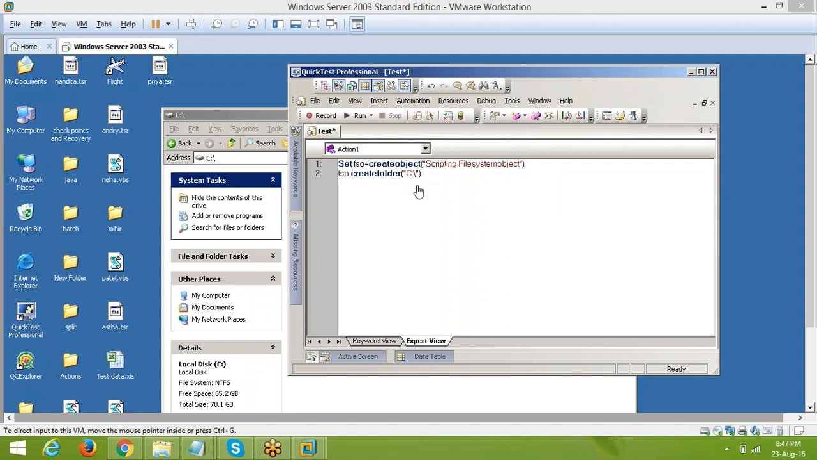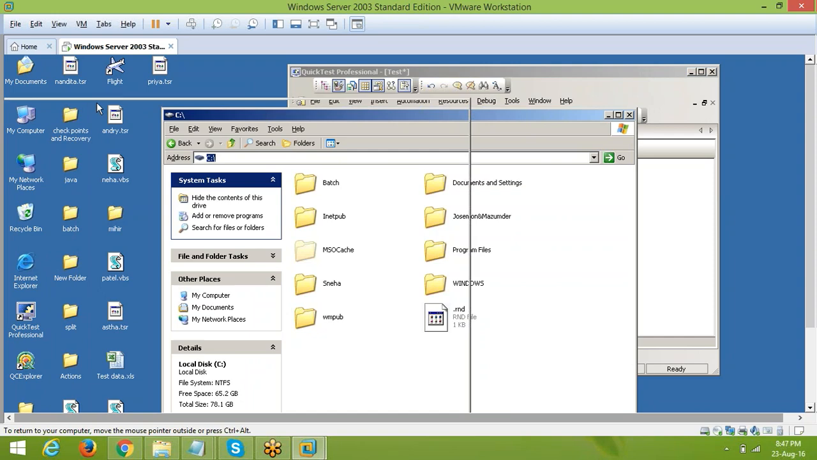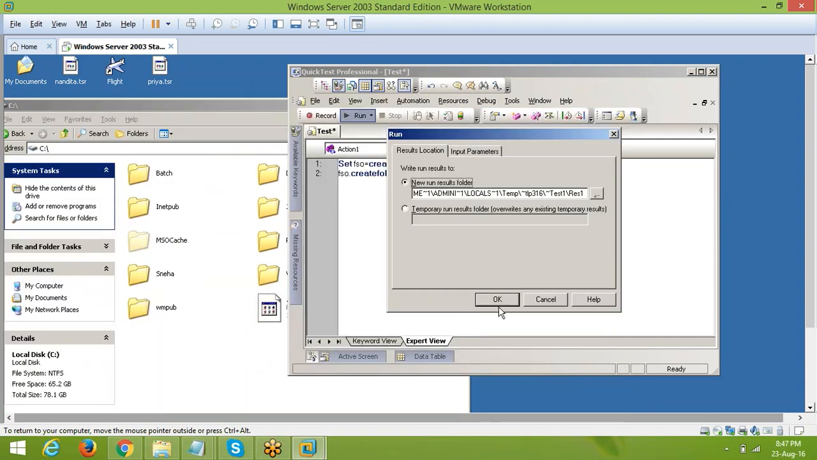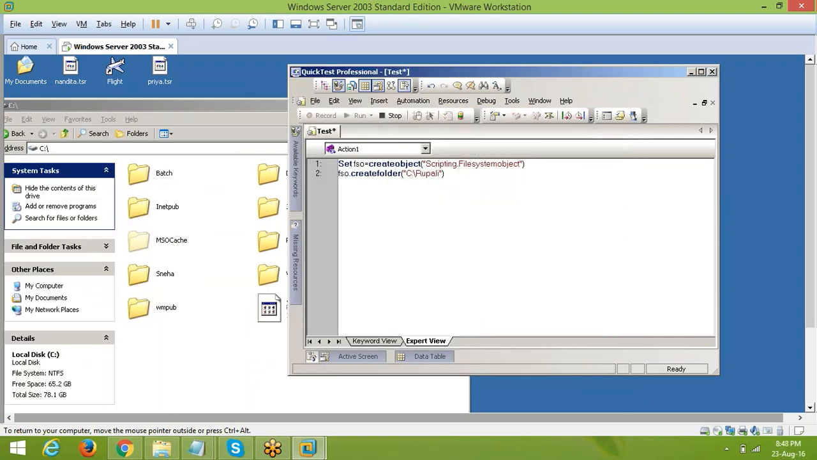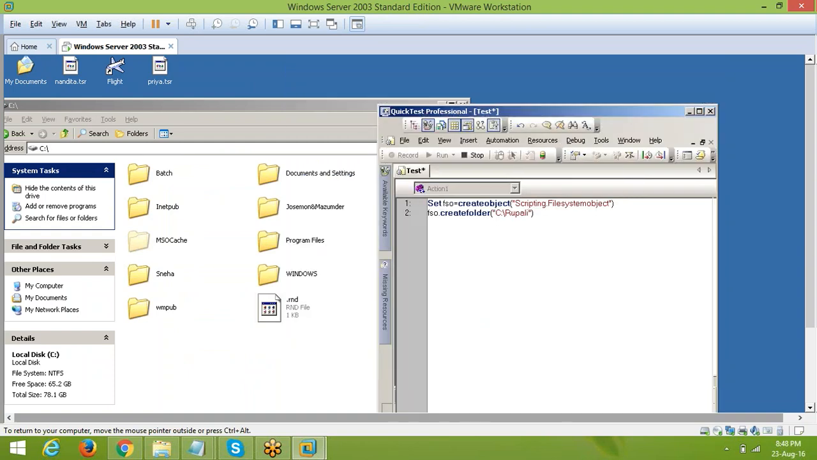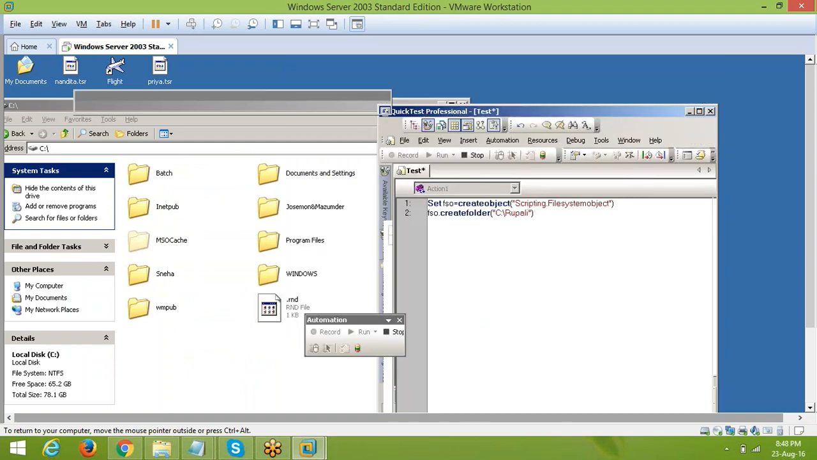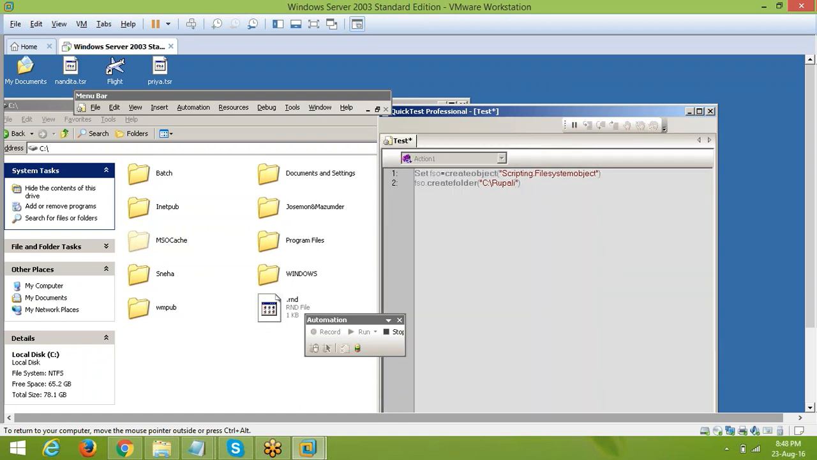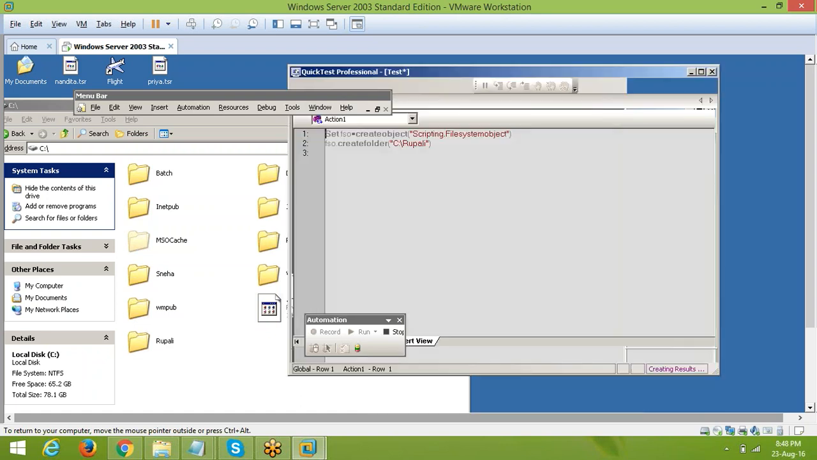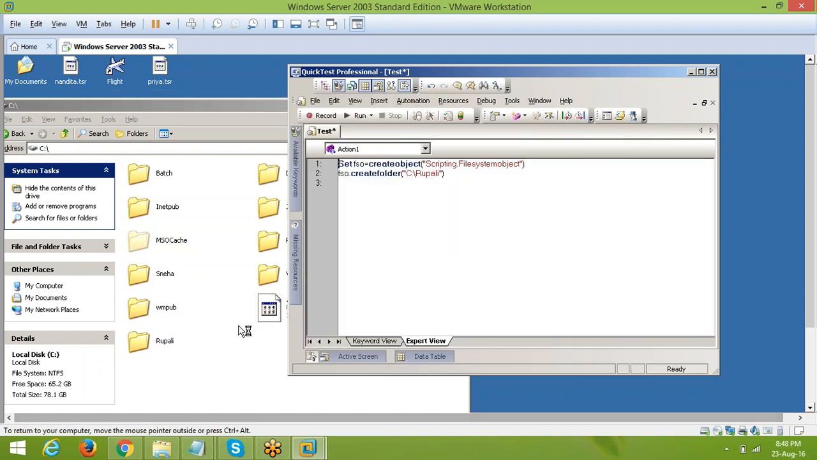Okay, so observe here. What is the name of the folder you want to create? Rupali, right? So observe, right-click and just hit the run button. Automatically the folder is created over there once we hit the run button. Automatically the folder is coming, right? Like that, the work will be processed.